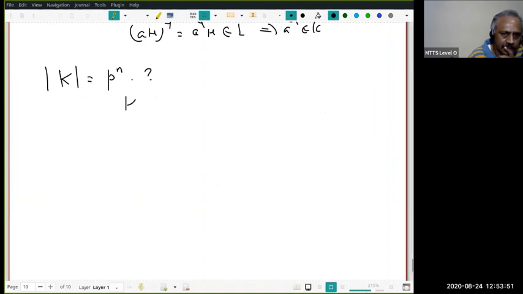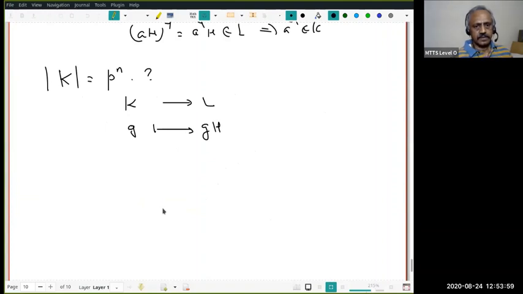Let us look at the map from K to L, g going to gH. Notice that this is a group homomorphism. In fact, I don't need this. I claim this is first onto. Is that clear? Because any element in L is of the form gH, and such a g belongs to K by definition. Therefore, it's onto is clear.